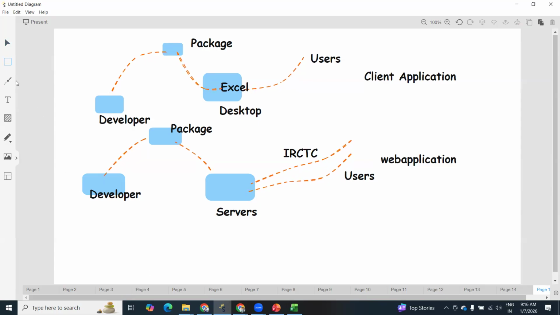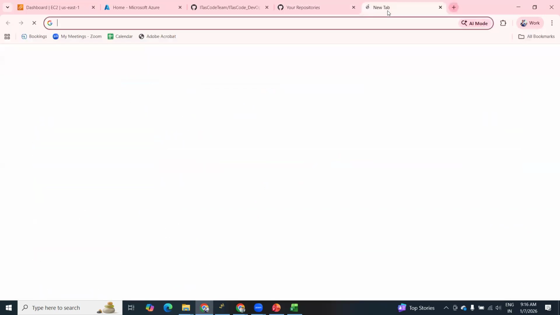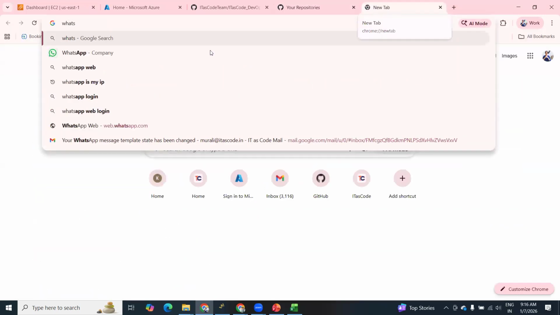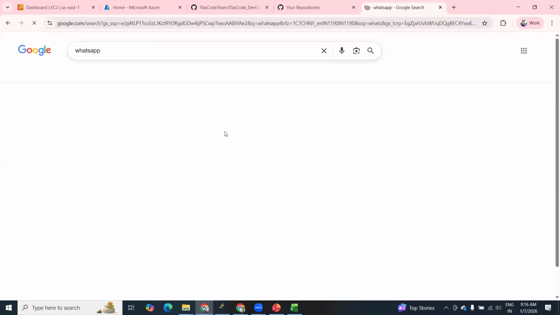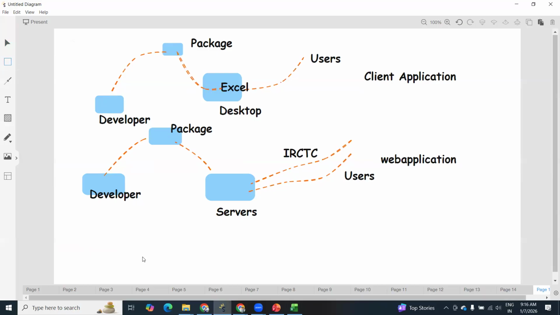Just see WhatsApp. So we are planning to use WhatsApp. WhatsApp vendor is releasing new features. Okay, this is WhatsApp. They're releasing new features, right? Example, some status or some other option they're releasing. Developer. Okay.